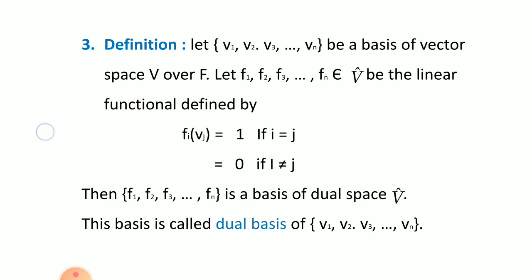The definition of dual basis is very simple. If V is a vector space, V cap is its dual space, and V1, V2, ..., Vn is a basis of the vector space V, then any basis of the dual space V cap is called a dual basis of the basis V1, V2, ..., Vn of V. That means consider a basis of the vector space V and another basis of the vector space V cap. These two bases are called dual bases. Okay.